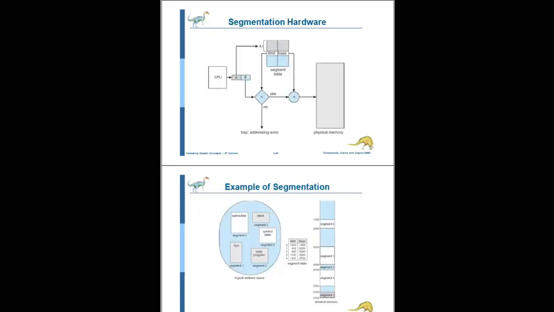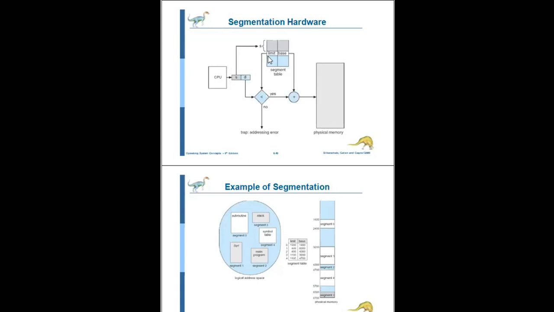Consider this example. Before going to it, the CPU generates the address, that is the segment number and the segment offset. The segment number goes to the segment table, which holds the limit register and base register.